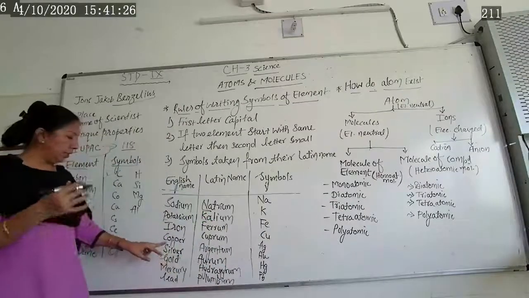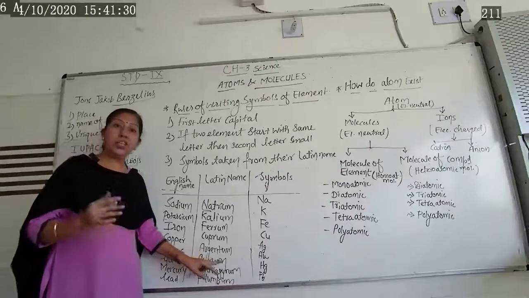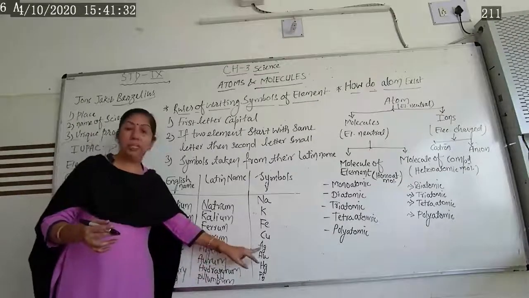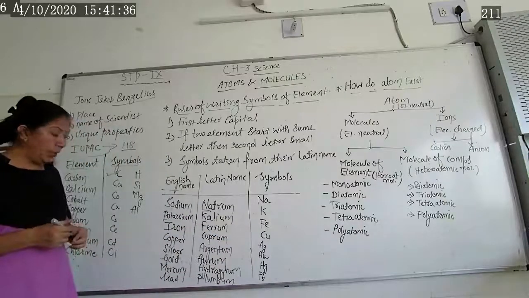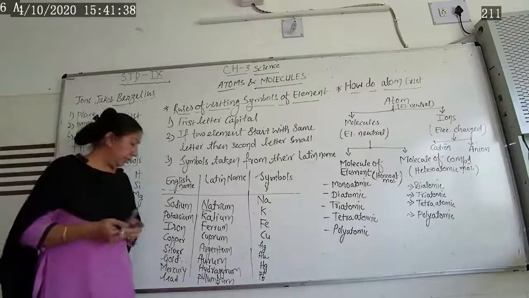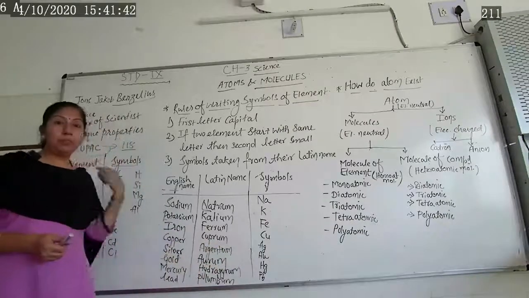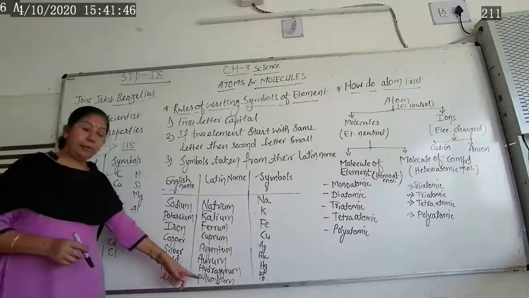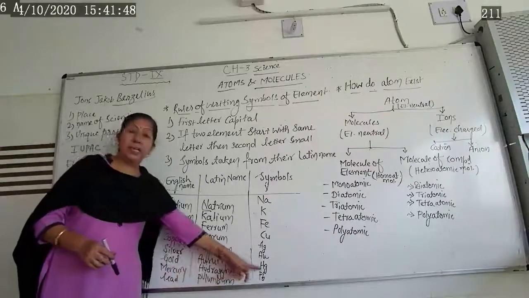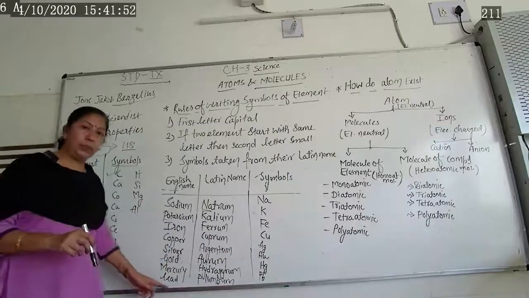Likewise, there are so many others. Silver, its Latin word is argentum, so Ag. A is capital, g is small. Then gold, its Latin word is aurum, so Au. This way these symbols are given. Mercury, its Latin word is hydrargyrum, Hg. Hg for mercury.